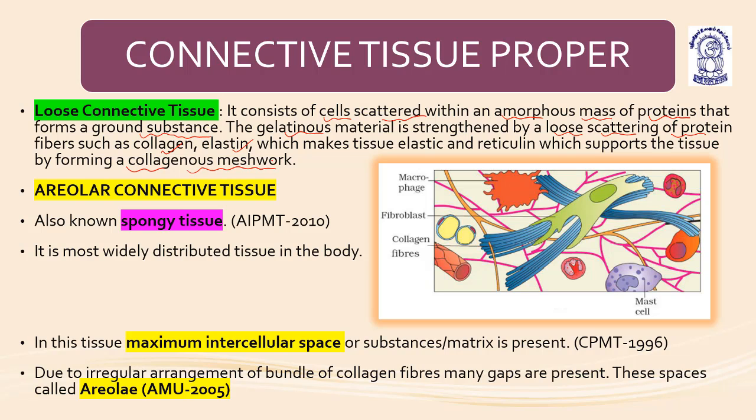The presence of collagen and elastin fibers makes the tissue elastic, and the reticulin fibers support the tissue by forming the collagenous meshwork.